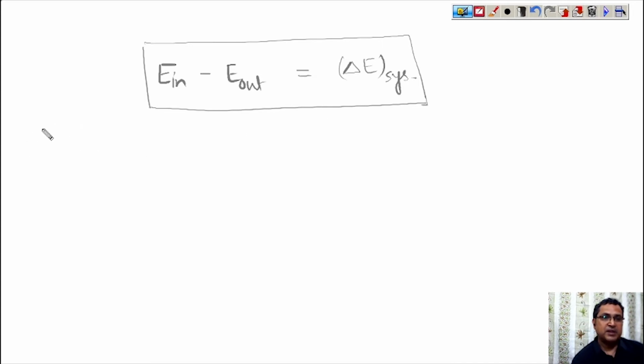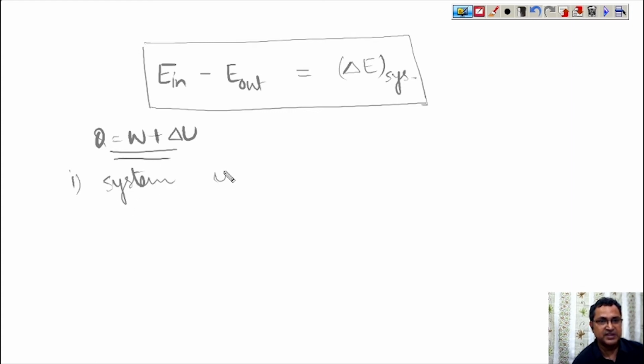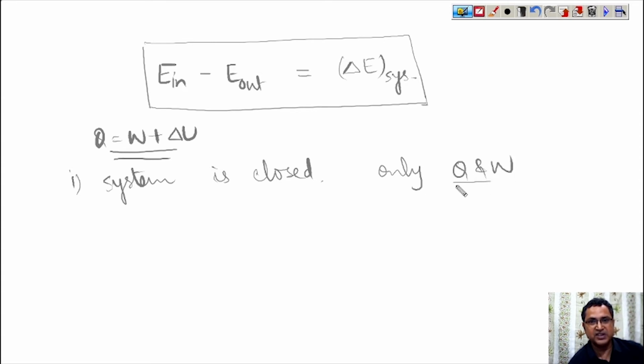Now, under some assumptions we write the first law of thermodynamics in such a way that Q equals W plus delta U. So these are under some assumptions, and we have to write down what the assumptions are. The first assumption is that the system is closed. Since the system is closed, only Q and W, that is the heat transfer and work transfer, take place.